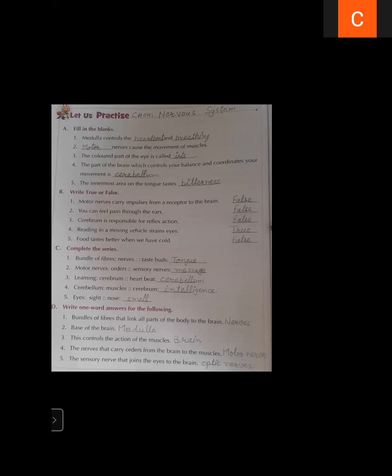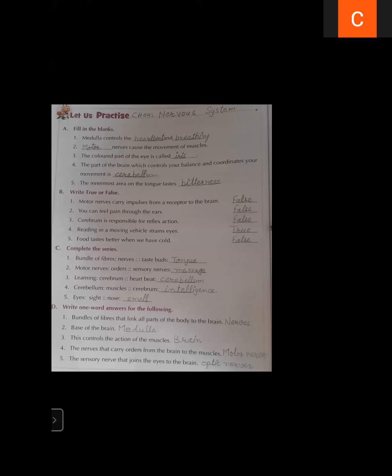The reason is that our tongue and our smell organ are interrelated. If our sense of smell is not good, then we cannot feel the original taste. So smell and taste are interrelated, and this is a false statement.